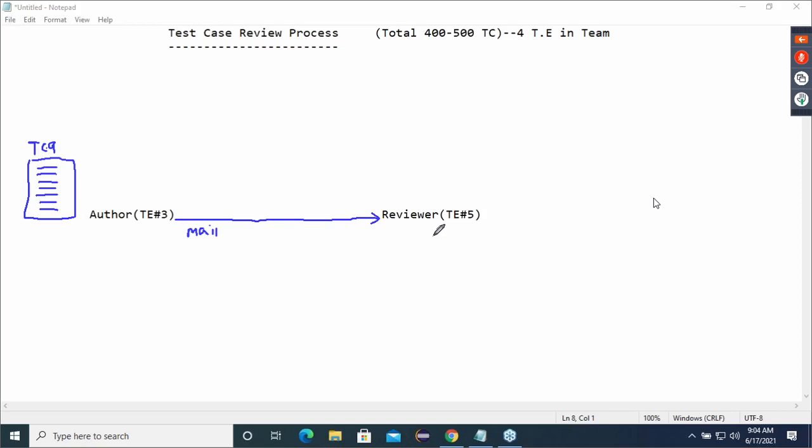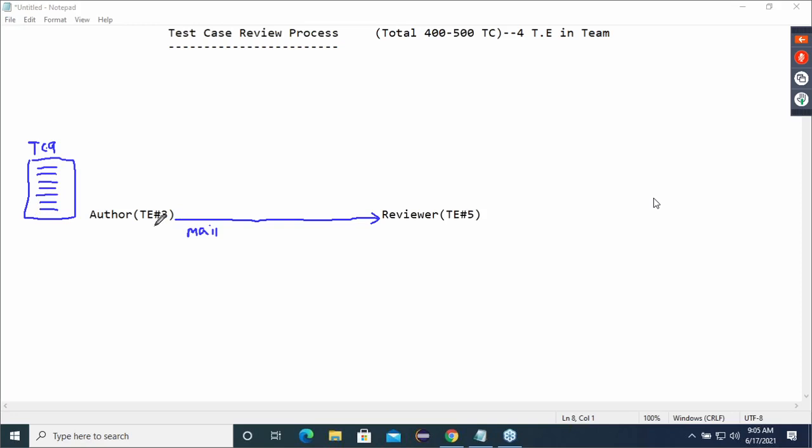He'll go through the test case. See, because all of you understand one simple concept. The concept is, you are wrong. He cannot directly start finding the mistakes in the image. How can he directly find the mistakes? Tell me. First of all, does this reviewer have the knowledge of this module? Obviously no.